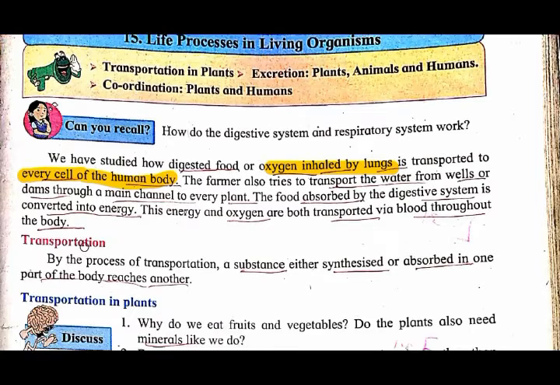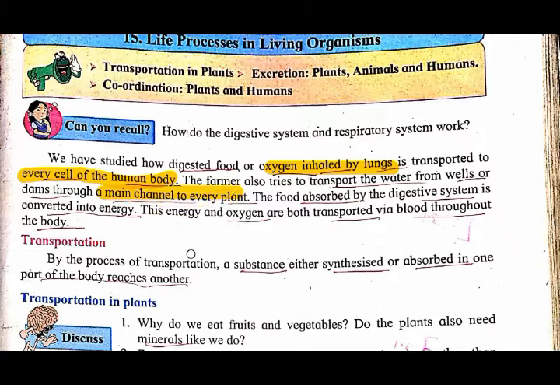Understood? Now see, the same thing I have told you: how the digested food or the oxygen inhaled by the lungs is transported to the different parts of the body in the human body. For example, the farmer transports the water from wells or dams through the main channels to every plant.